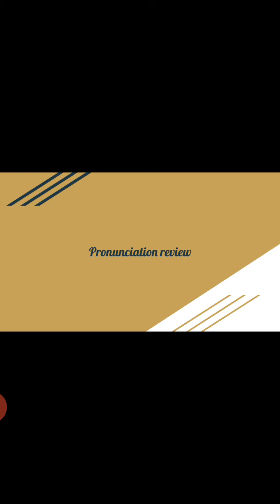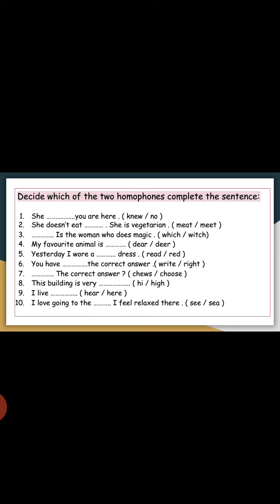Let's review pronunciation. In pronunciation, as we said in the previous lesson about homophones, homophones are two words that have the same pronunciation but different spelling. Now, please, my students, look at these examples and decide which of two homophones completes the sentence. Stop the video and you have just 5 minutes.